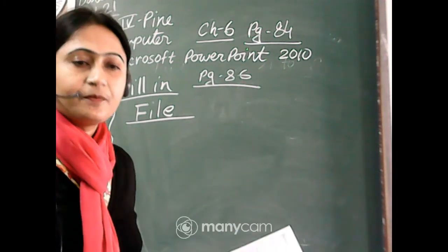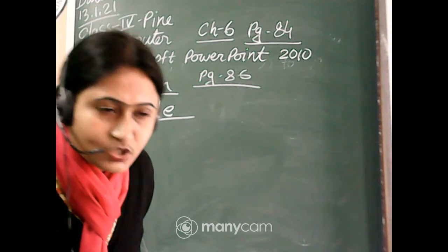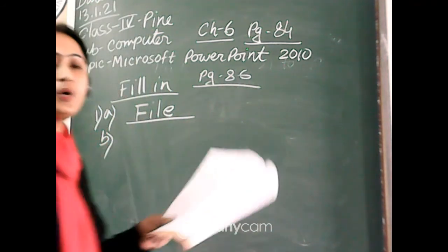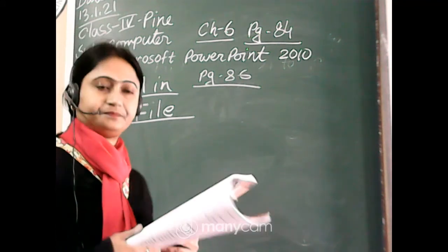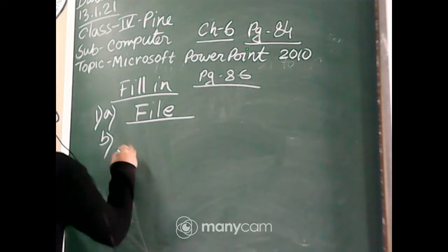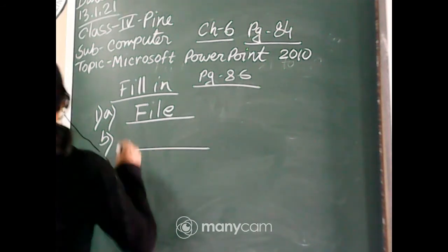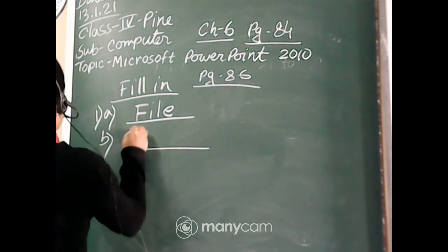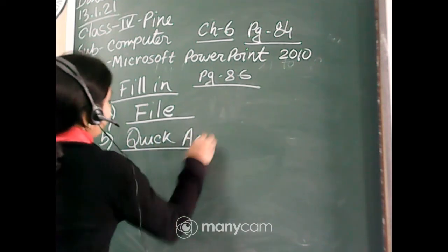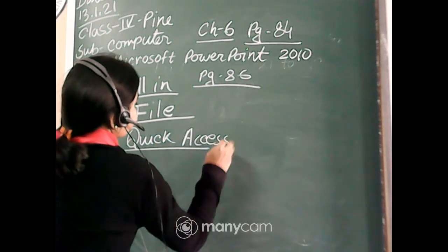Which one? Quick access toolbar. Yes, Joita, not only toolbar, this is called the quick access toolbar. Frequently used tools and menus that we use frequently, that is called the quick access toolbar. Write down quick access toolbar.